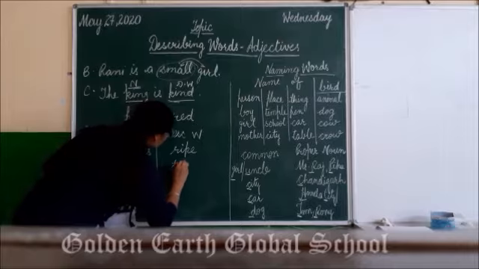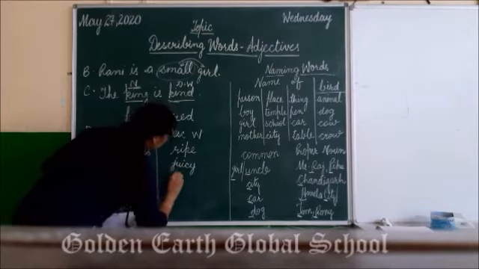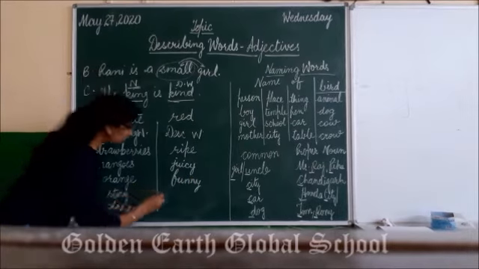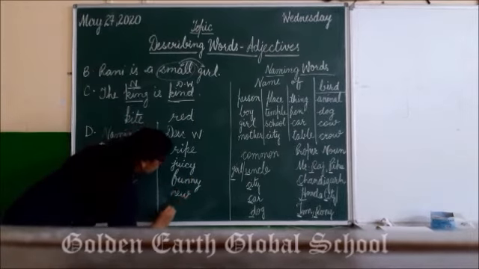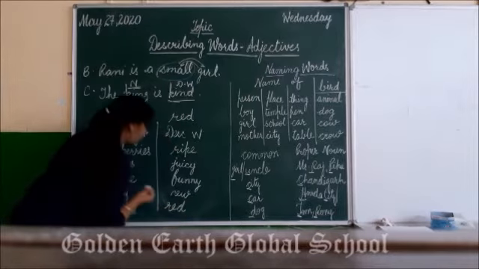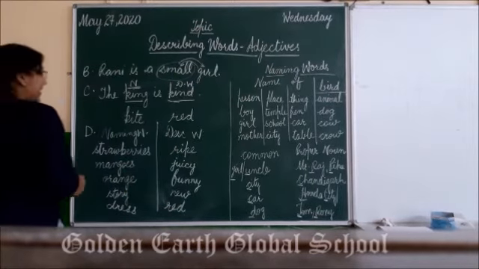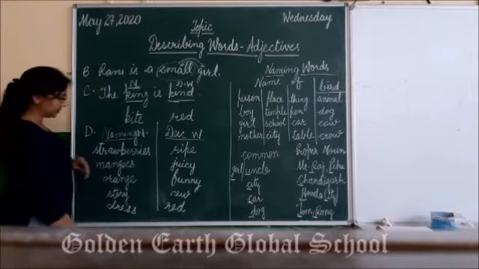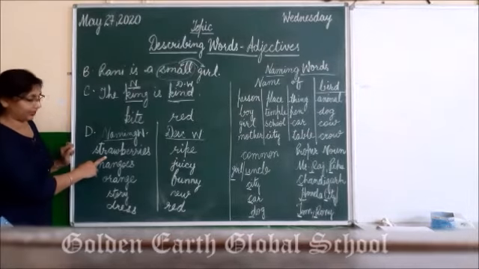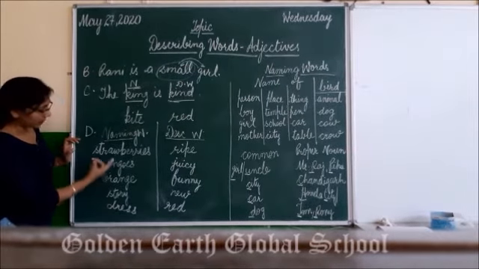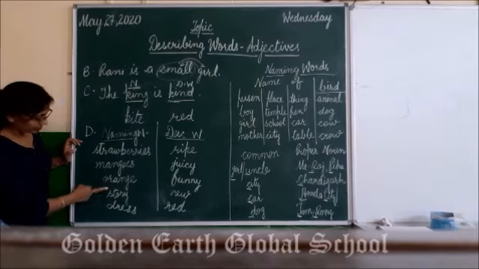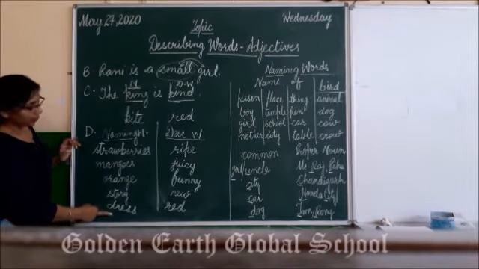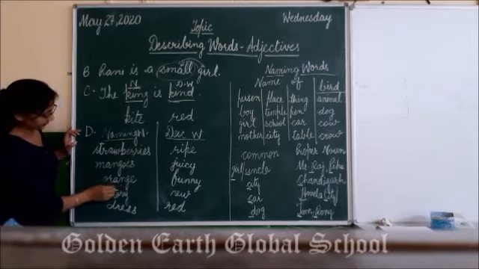Juicy, funny, new, red. So now let's do this interesting exercise. These are naming words and these are describing words. First one is strawberry. So strawberry, mangoes, orange, story and dress. Right? So orange is what?